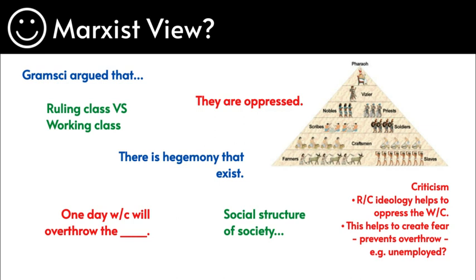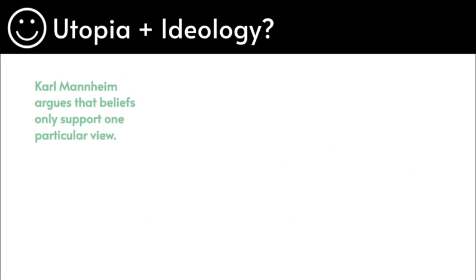Hopefully this is clear. Next, we have a utopia and the belief in an ideology. Karl Mannheim argues that beliefs only support one particular view. For example, I have a belief about inequality, my friend has a different view about inequality, but I have my view and I support my view, and that is the only view that I believe. So I restrict all the other views that there are, and I say, okay, my view is my view, and I'm going to say that my view is the one that is actually correct.